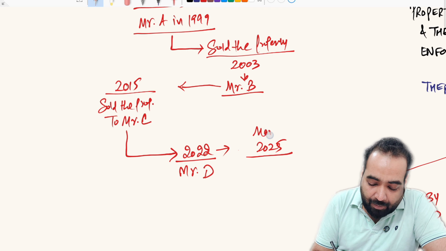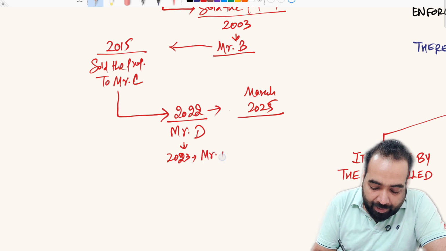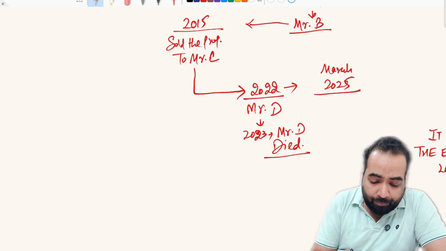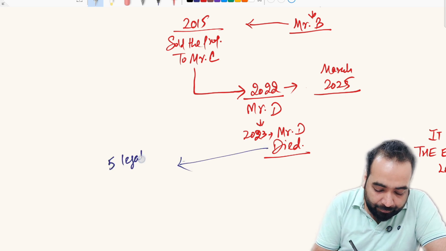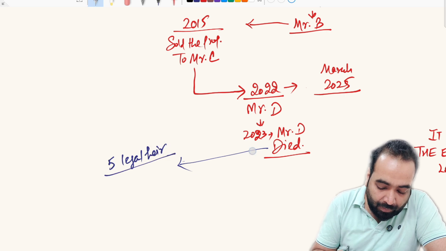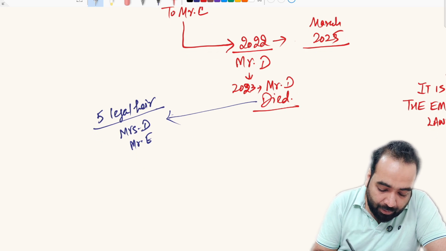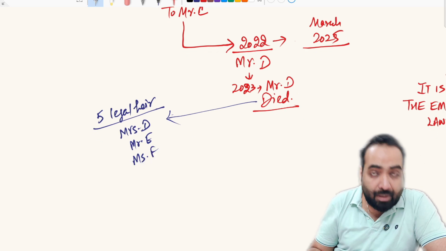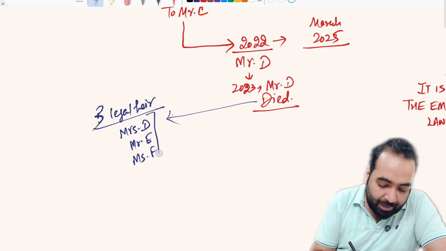We are sitting in the month of March 2025. In 2023, what happened? Mr. D died, and in his family there were legal heirs. Suppose his wife Mrs. D, his son Mr. E, and his daughter Miss F. Suppose there are three legal heirs.